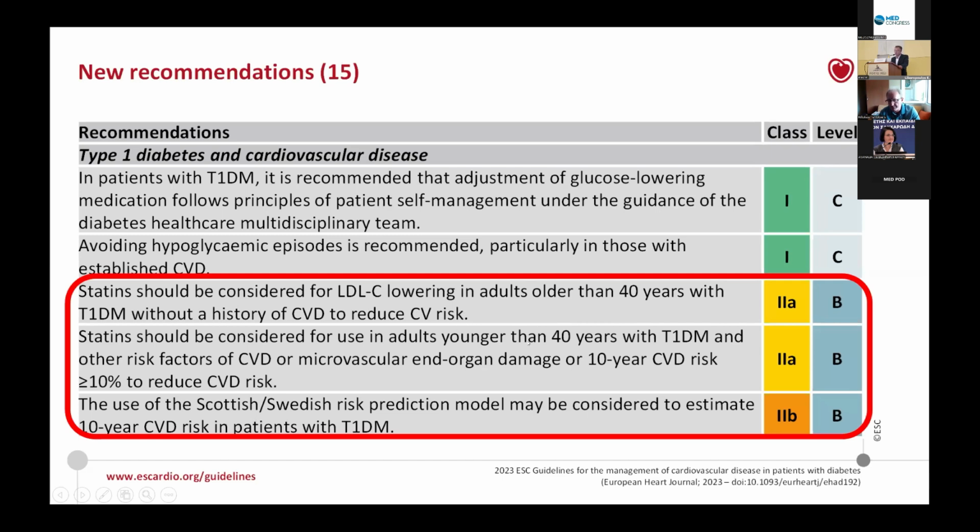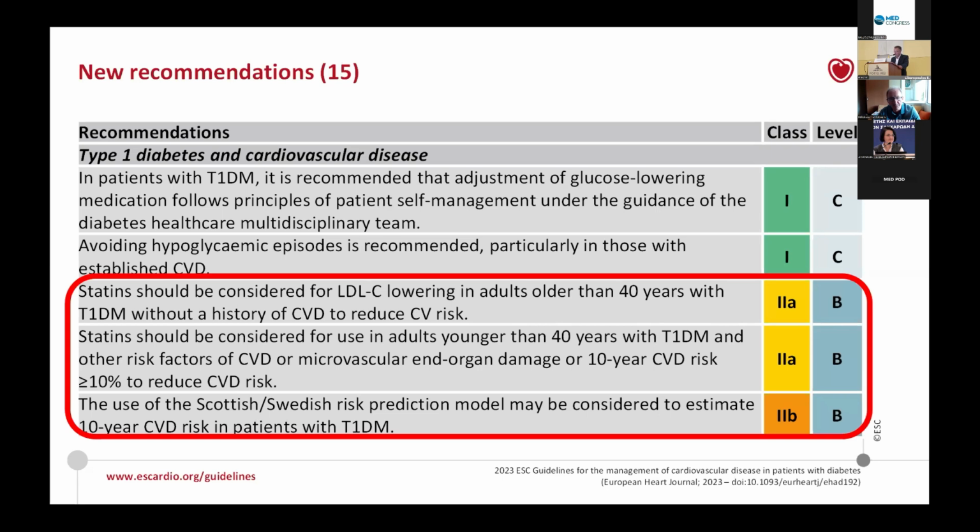Also on a statin should be those younger than 40 years, but with other cardiovascular risk factors or presence of target organ damage or a risk above 10%. And this risk can be calculated by the Scottish-Swedish risk prediction model we have for predicting cardiovascular disease in those